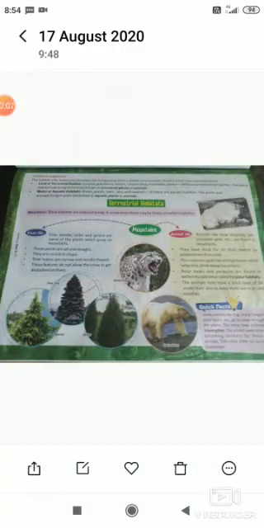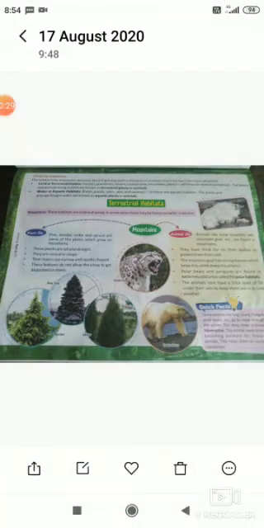Dear students of class 6, today I am going to tell you science, that is the remaining part of the habitat. So let us know about what is habitat. Habitat is a place where all plants and animals live. There are two kinds of habitats given. One is known as a land or terrestrial habitat, the other is aquatic or water habitats. So first I will tell you about the terrestrial habitat.